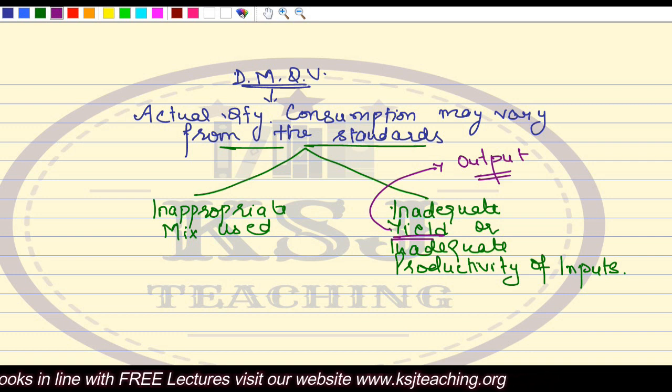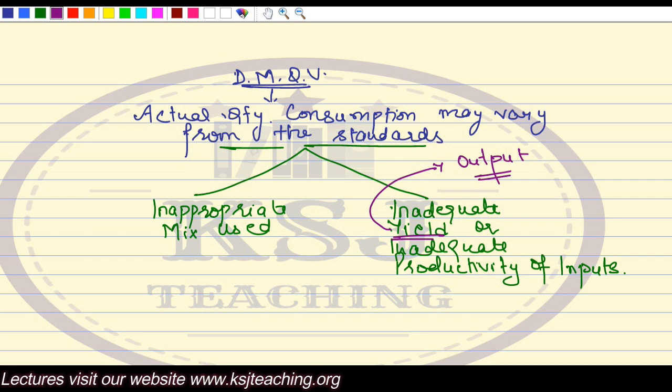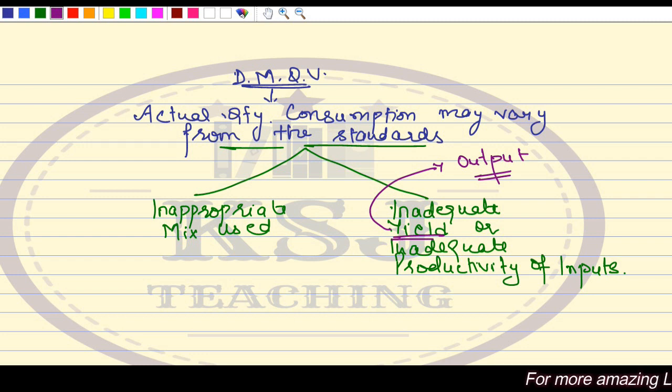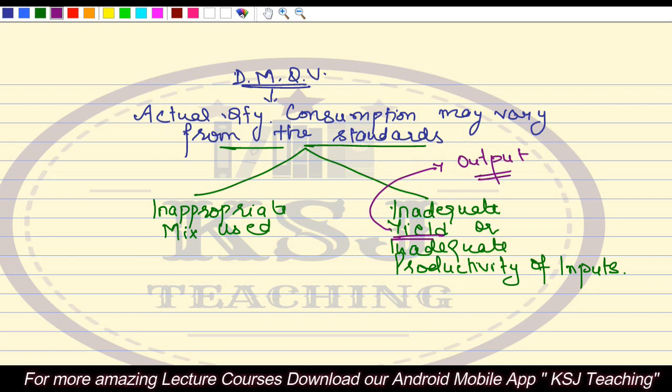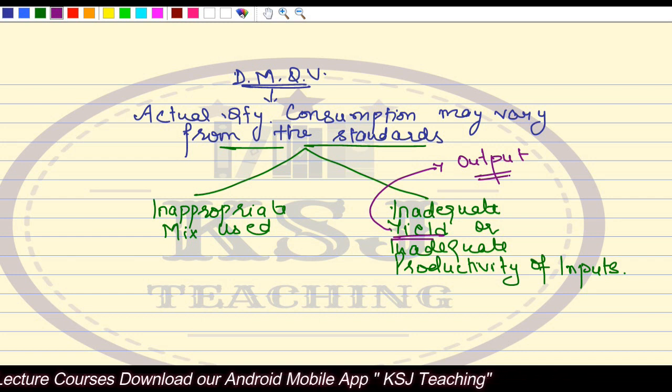If we planned for 100 units but we are getting only 80 units, obviously there will be a variance in the consumption of raw material also. If you are getting an output of 80 units instead of the 100 you planned for, you will get a variance in the consumption of the raw material also. So these are the two.